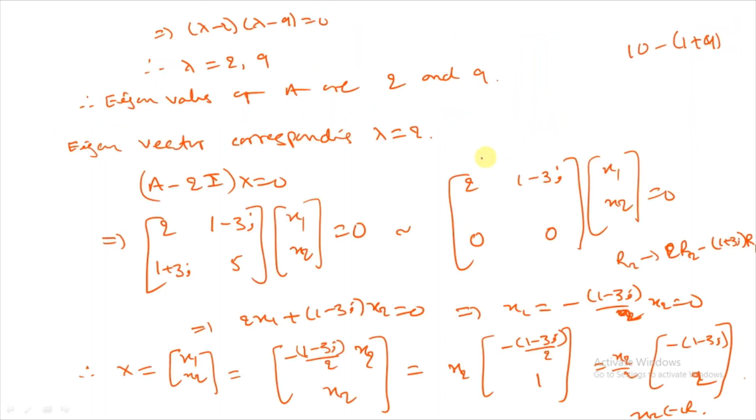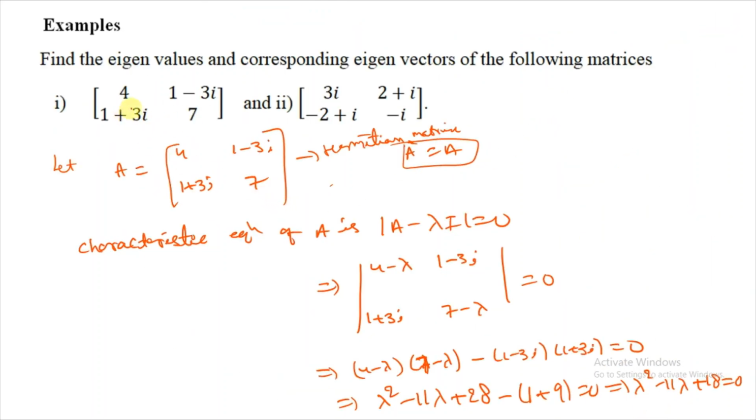Now you can check it. The trace is 1 plus 4 plus 9 plus 2, which is 11. And the determinant must be 18: 28 minus 10 gives 18.